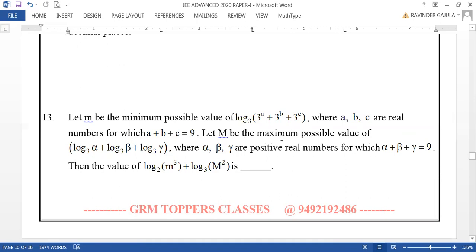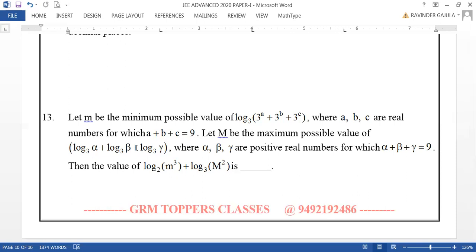Let capital M be the maximum possible value of log alpha to base 3 plus log beta to base 3 plus log gamma to base 3, where alpha, beta, gamma are positive real numbers for which alpha plus beta plus gamma equal to 9. Then the value of log of m cube to base 2 plus log of capital M square to base 3 is the question here.